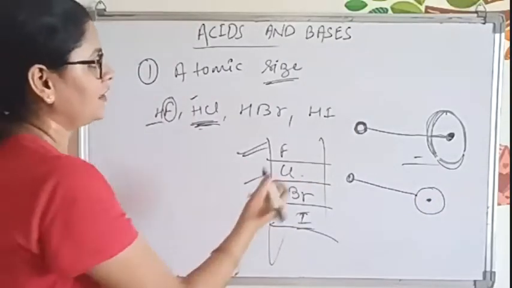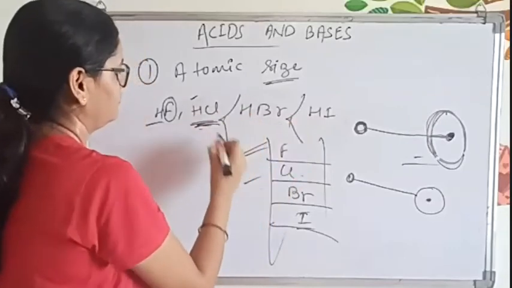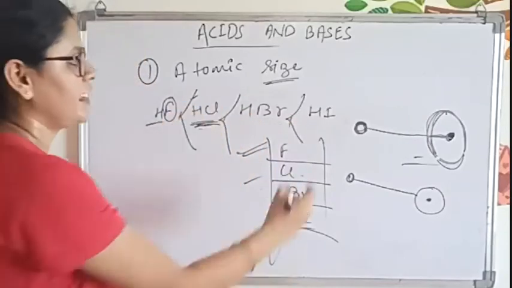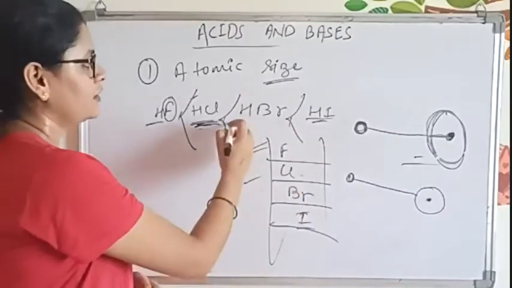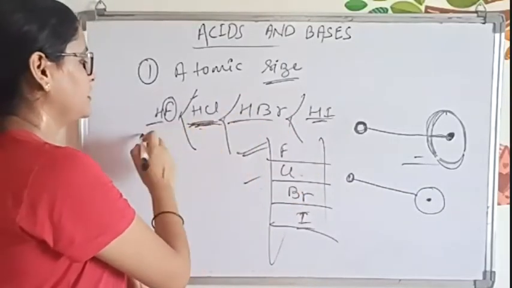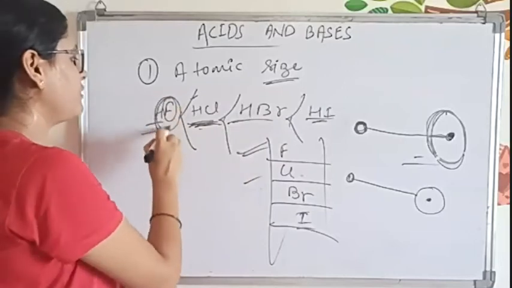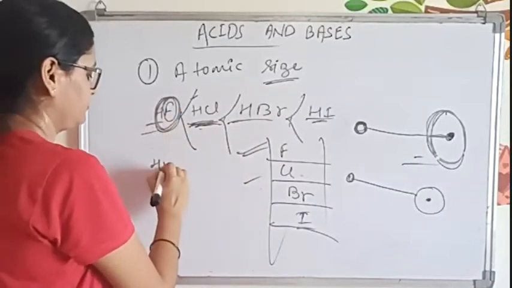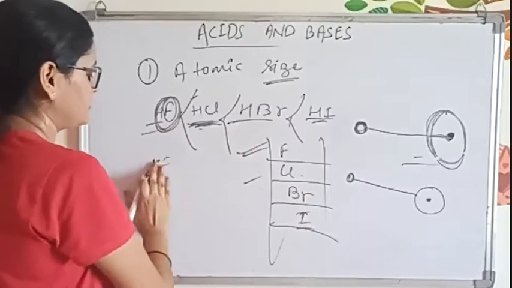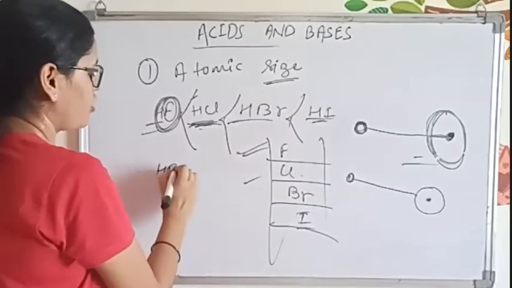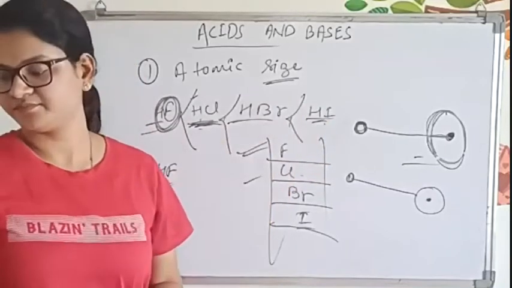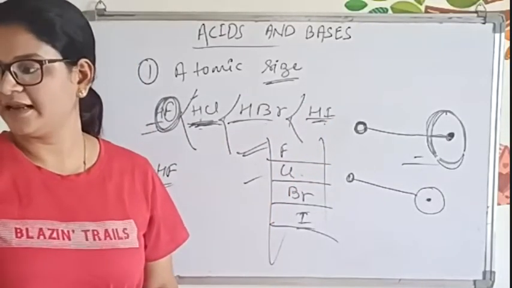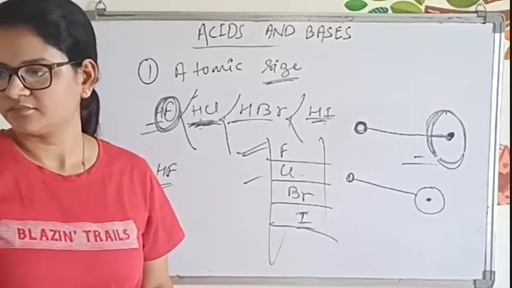So the acidic strength will be like this: HI will be stronger, meaning it will easily release the H plus ion, then HBr, then HCl, then HF. Understood? HI will be strongest, then HBr, then HCl, then HF. Clear? Any doubt?